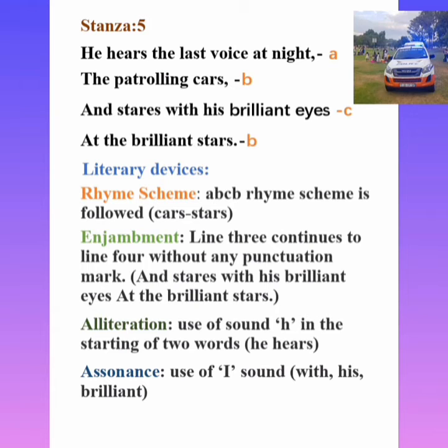Next poetic device is assonance. In the third line, you could see the use of the I sound with "his brilliant". The I sound is repeated in this, so it is assonance.